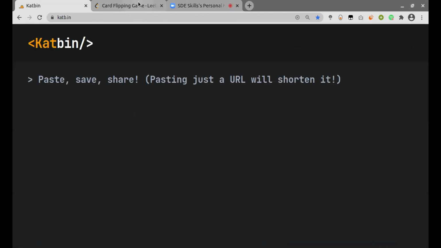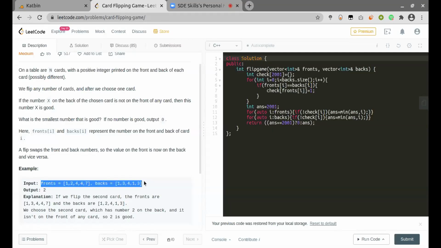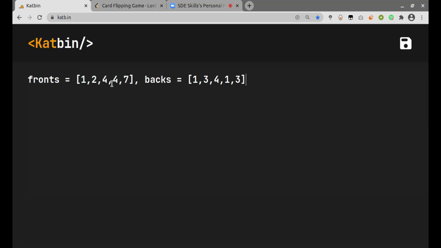Okay, I'll just take this example itself and I'll change these two values to 2. Now we can see it clearly. So let's see if each of the possible values is a candidate for our final answer or not. If we take 1 here, we have to see that this one does not occur on any back side of the current cards.